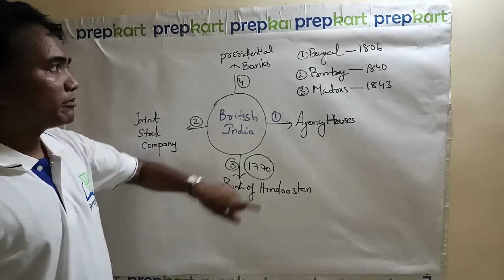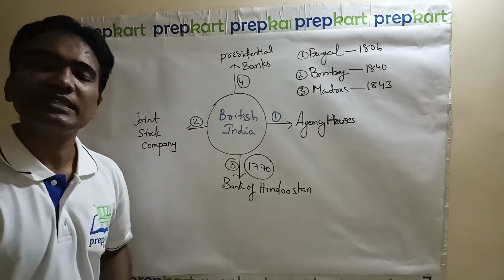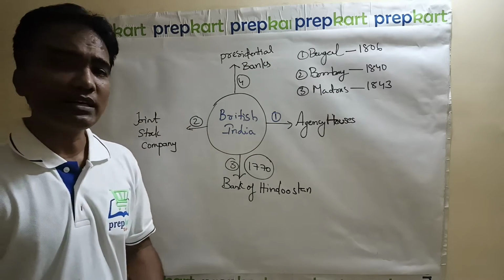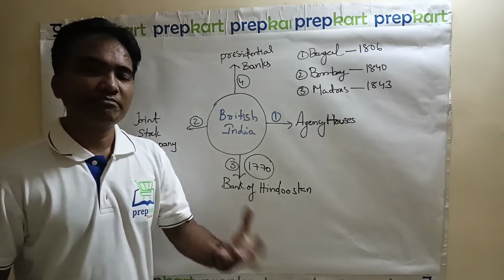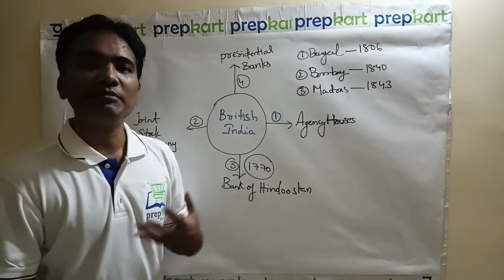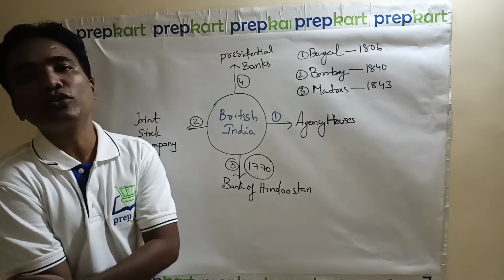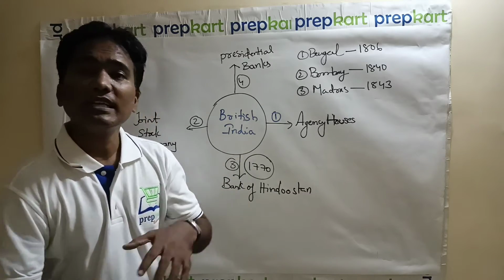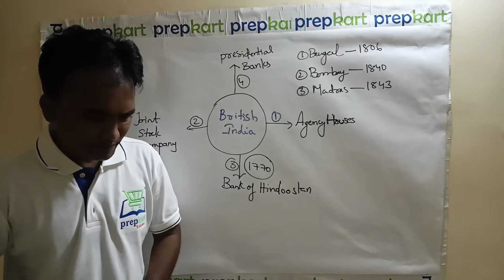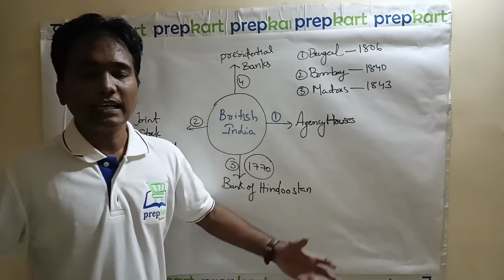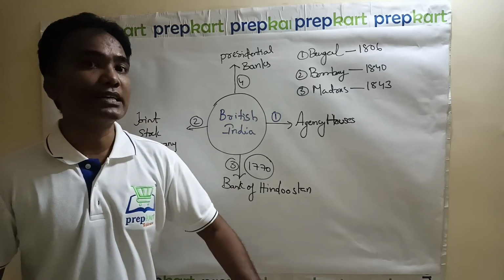And keep one thing in mind: Bengal does not mean present-day West Bengal. Many of you know that. Bengal means present-day West Bengal plus present-day Bangladesh plus some part of Uttar Pradesh and even some part of Odisha. So a huge area, very fertile lands and a huge agricultural income.